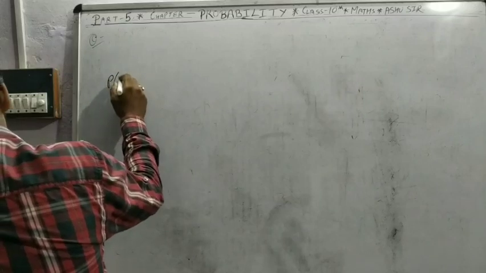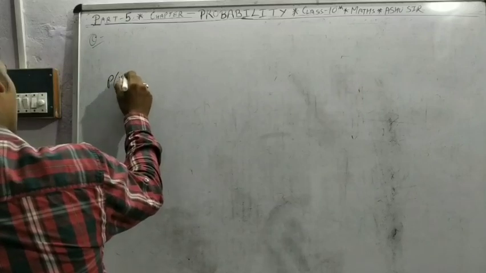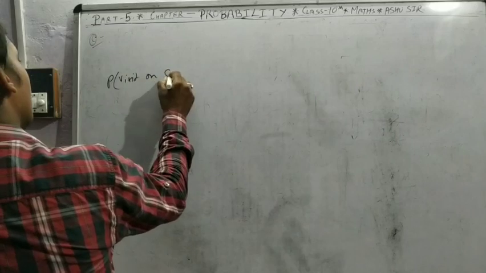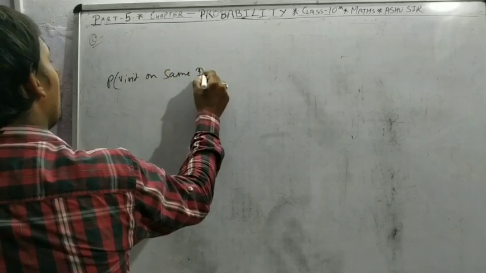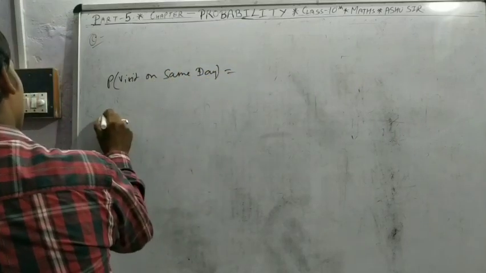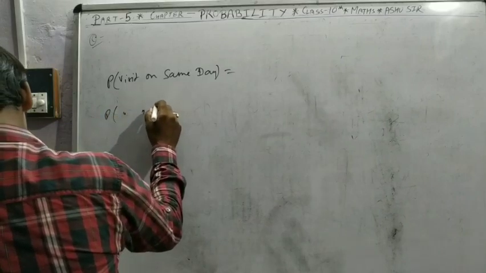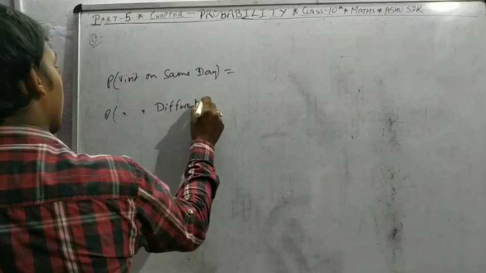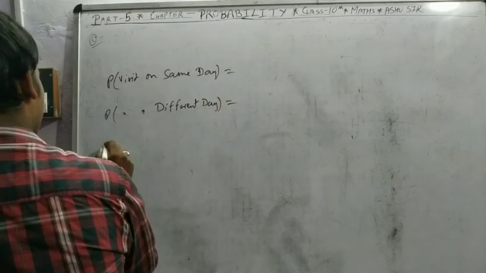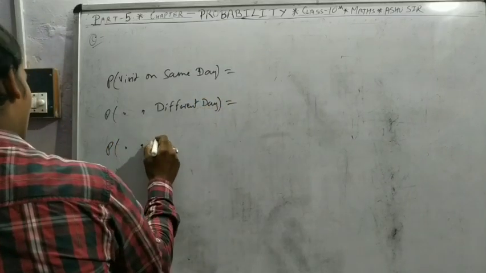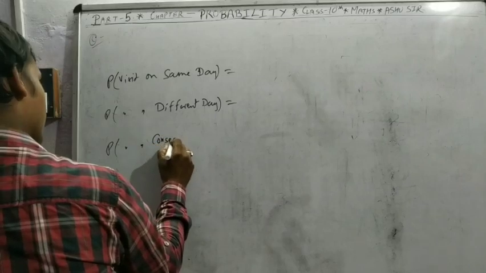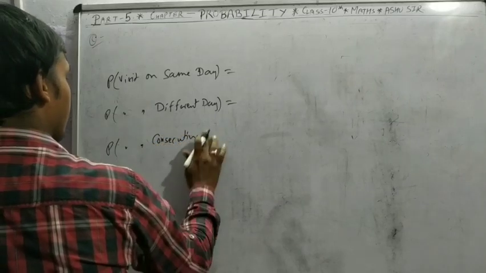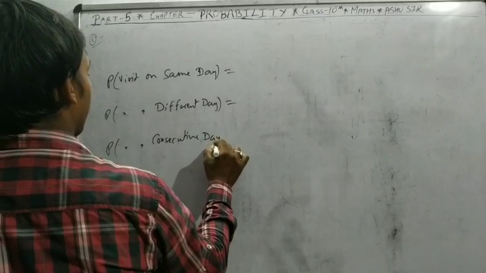Probability of visit on same day, visit on different day, visit on consecutive day.